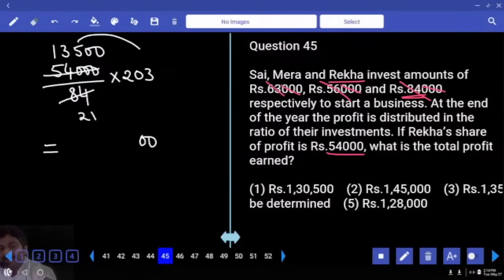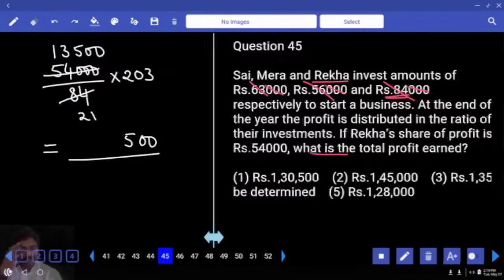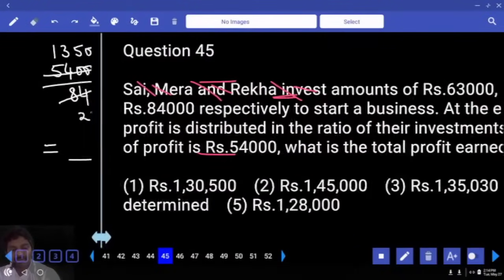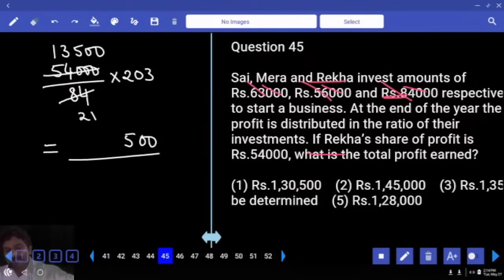Leaving zeros, the numerator ends with, the denominator ends with 1, into which number ends with 5? The answer must end with 500. How many options are there? Come on. Only one. First option, final.